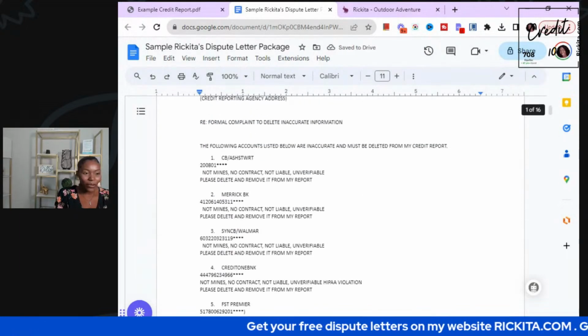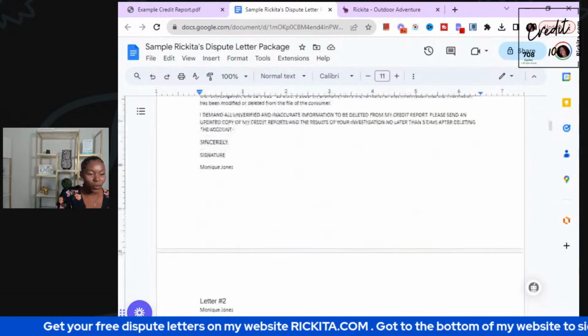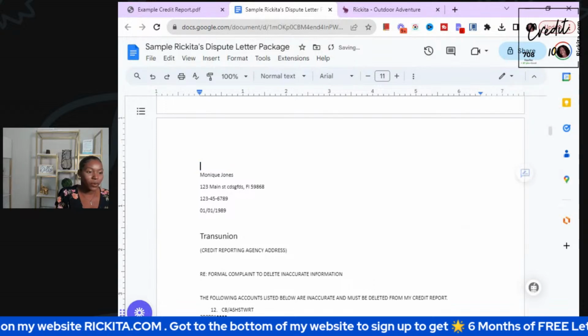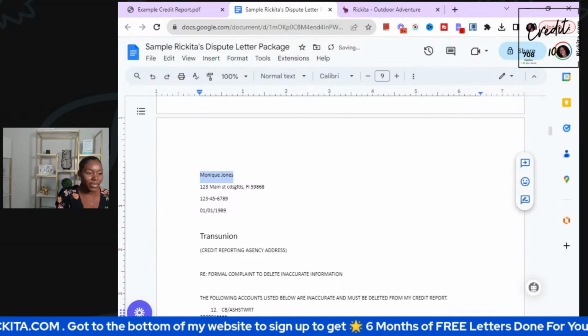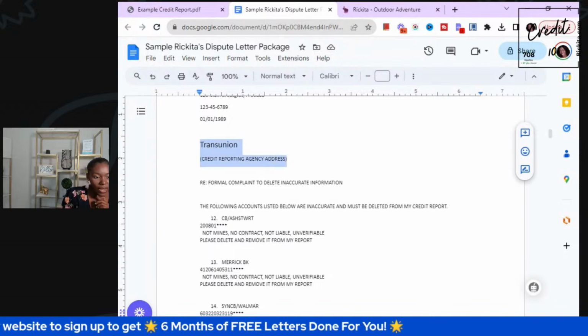This letter is perfect. Go to the credit bureaus. So all you have to do is send this one in. This one is perfect, you guys. Now, letter number 2, this one right here going to TransUnion. We want to remove this. Let's make sure we copy this ahead of time. No, we're going to put it at the bottom. Put the full TransUnion address right here.